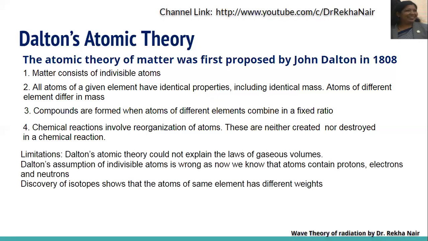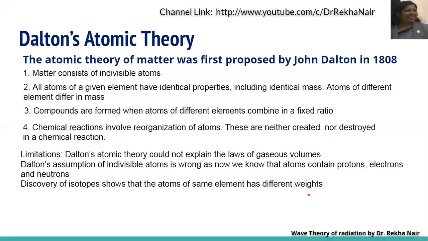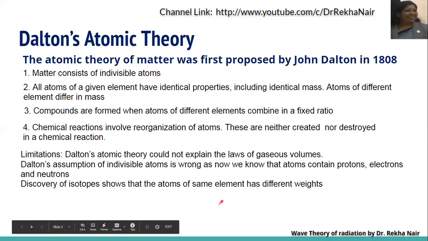There are some limitations to Dalton's atomic theory. Dalton's atomic theory could not explain the law of gaseous volume. Dalton's assumption of indivisible atoms is wrong because we know that atoms contain protons, electrons, and neutrons. He assumed that atoms are indivisible, but that assumption is wrong. The discovery of isotopes shows that atoms of the same element have different weights. Isotopes are nothing but elements having the same atomic number and different atomic mass.